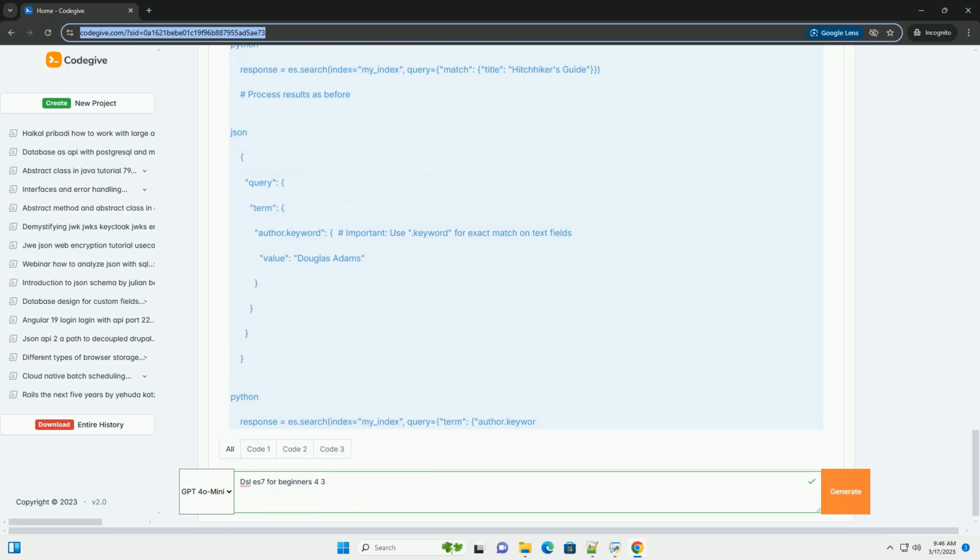Sorting, ordering results. You can sort search results based on one or more fields. Pagination, dealing with large result sets. Elasticsearch uses from and size parameters for pagination. From, the starting document index, default is 0. Size, the number of documents to return per page, default is 10.